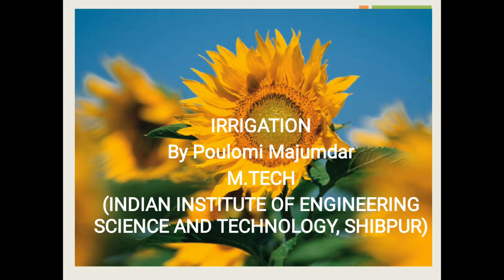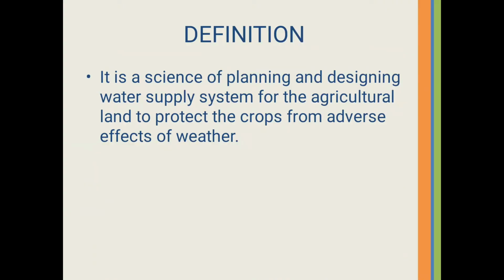Now, irrigation definition. It is a science of planning and designing water supply systems for agricultural land to protect the crops from adverse effects of weather.